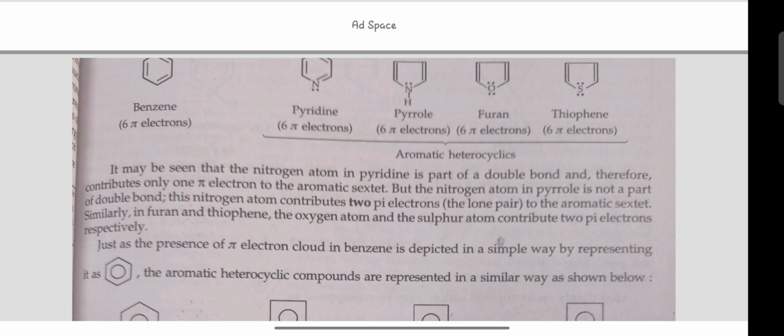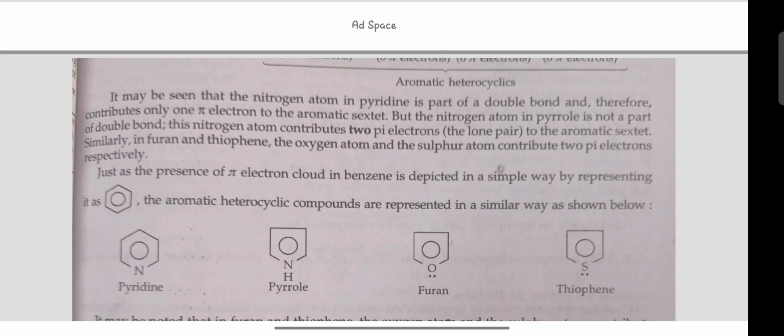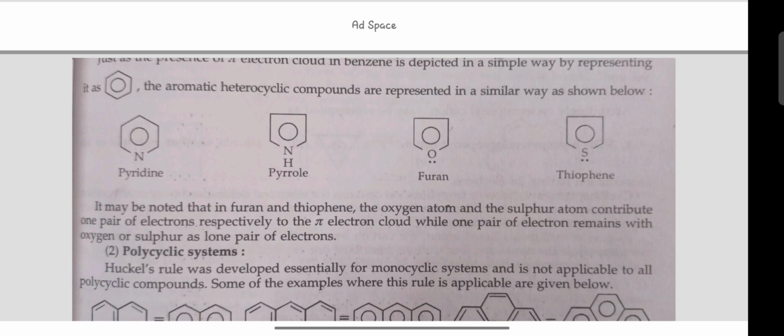Just as the presence of the pi electron cloud in benzene is depicted in a general way by representing it as a circle inside the ring, the aromatic heterocyclic compounds are represented in a similar way as shown below: pyridine, pyrrole, furan, thiophene. It may be noted that in furan and thiophene, the oxygen atom and the sulfur atom contribute one pair of electrons respectively to the pi electron cloud, while one pair of electrons remains with the oxygen or sulfur as a lone pair of electrons.